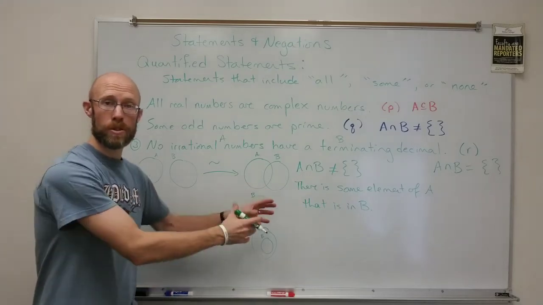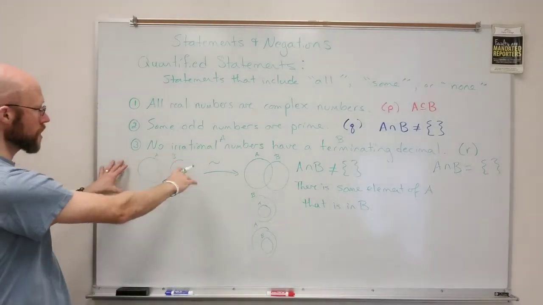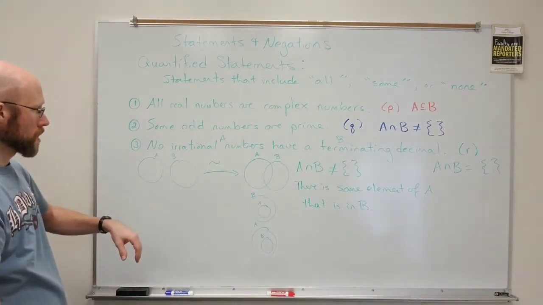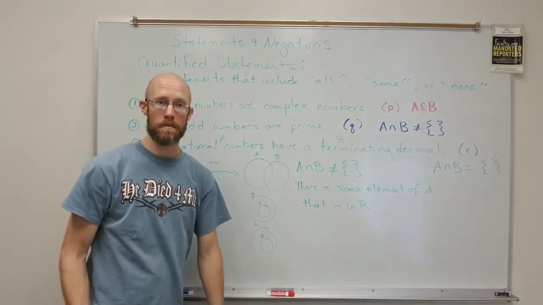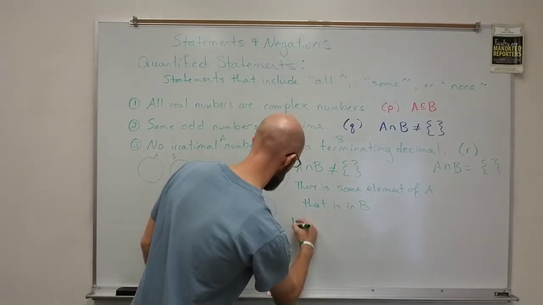Now put this in the context of the third statement here. We would say there is some irrational number with a terminating decimal. That's the negation.